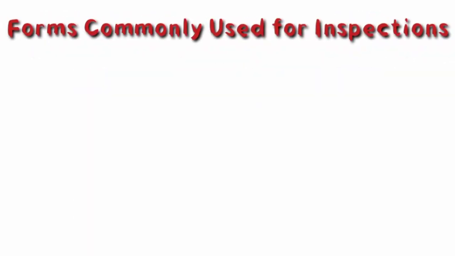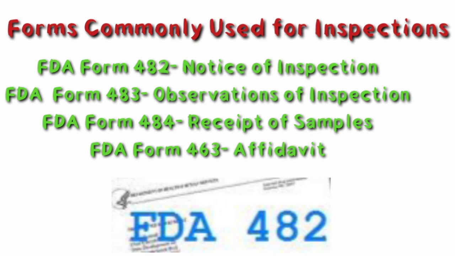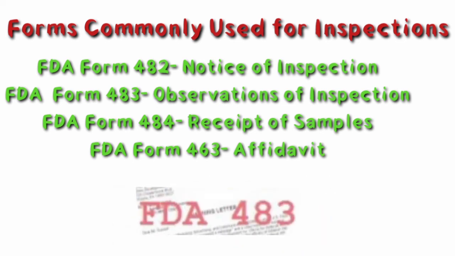Forms commonly used during FDA's inspections. FDA Form 482. Notice of Inspection. It is an official notice of FDA for inspection signed by the FDA officials. It is produced by the inspector and gives the authority to inspect the manufacturing facility. The coordinator should ask for the notice if it is not presented by the FDA inspector. Form 482 shows that the inspector has authorization from FDA to inspect the facility.